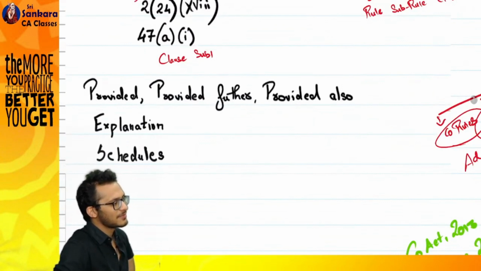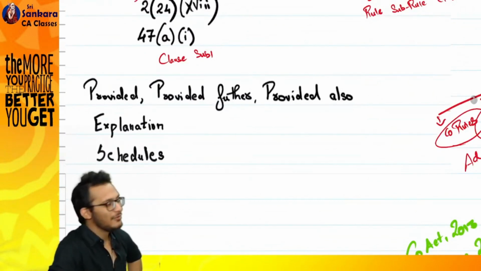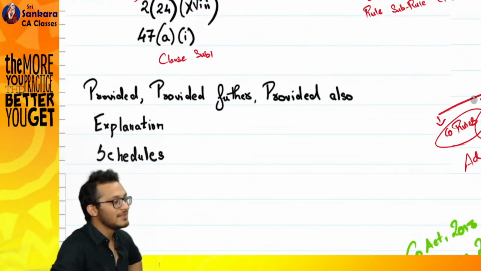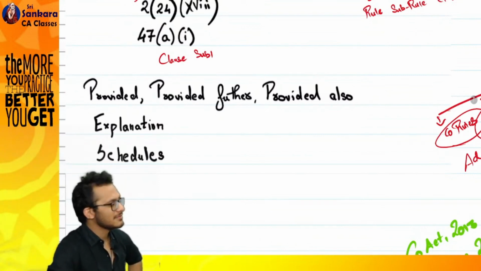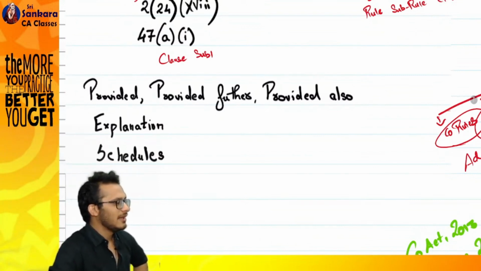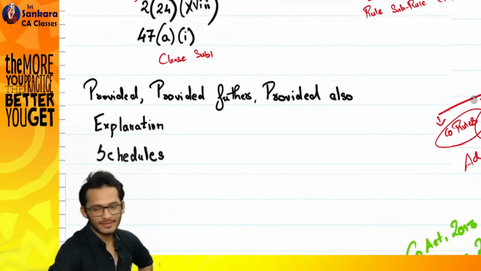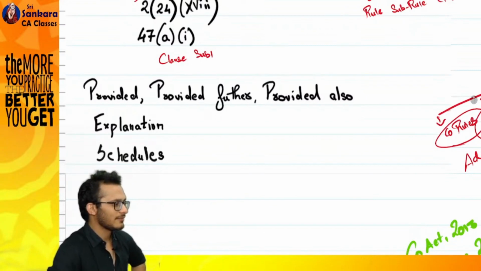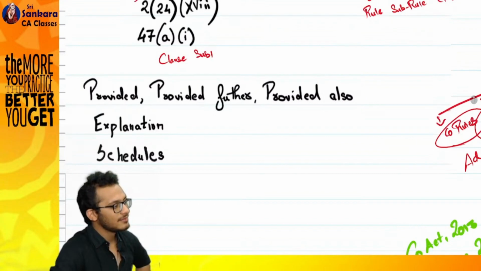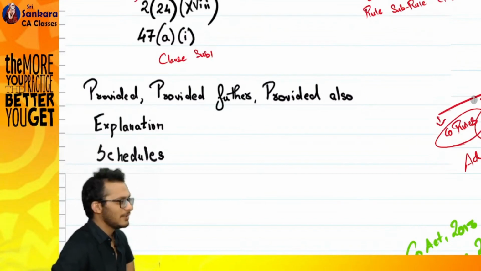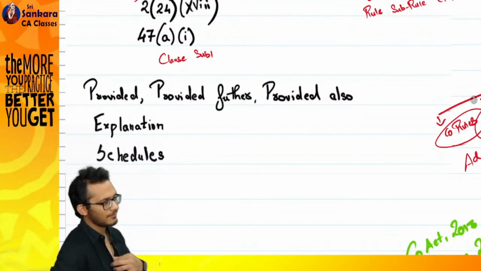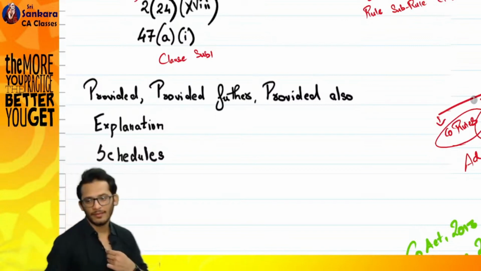You've heard these terms before. First term, provided. Have you read this? What does it mean? What is the English definition? In an act, have you read this term provided? Have you read this term explanation? Schedules? Help me out. What do you mean?